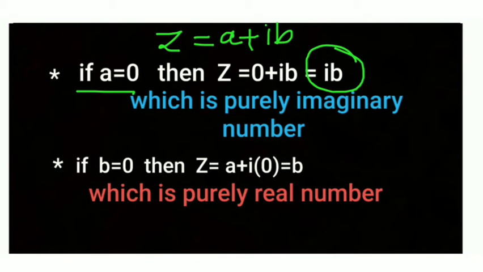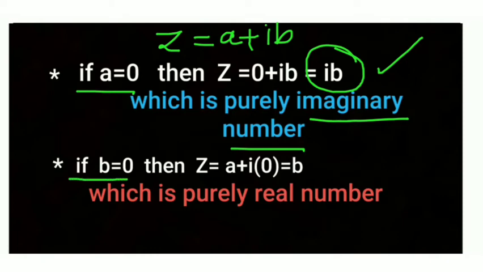Here the real part vanished, so only iota b is left, which is a purely imaginary number. So if a equal to 0, then Z is a purely imaginary number.